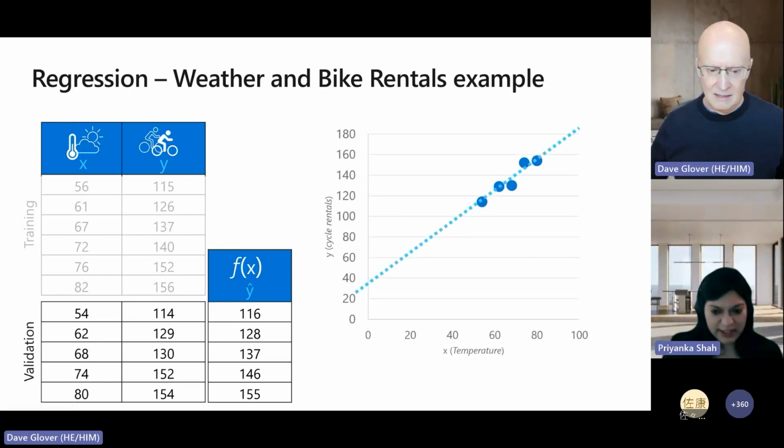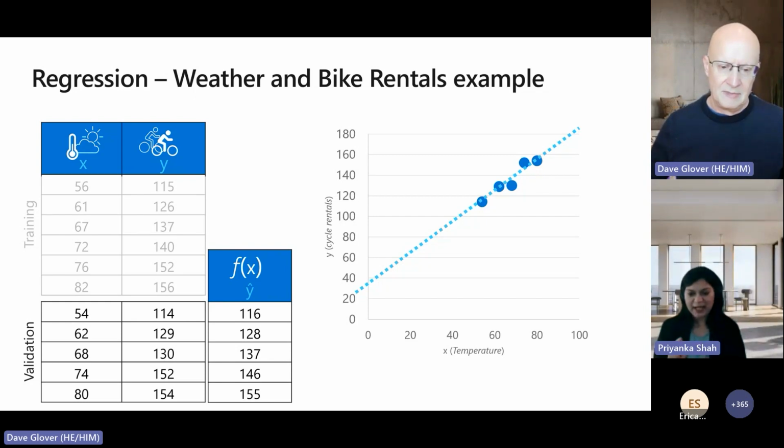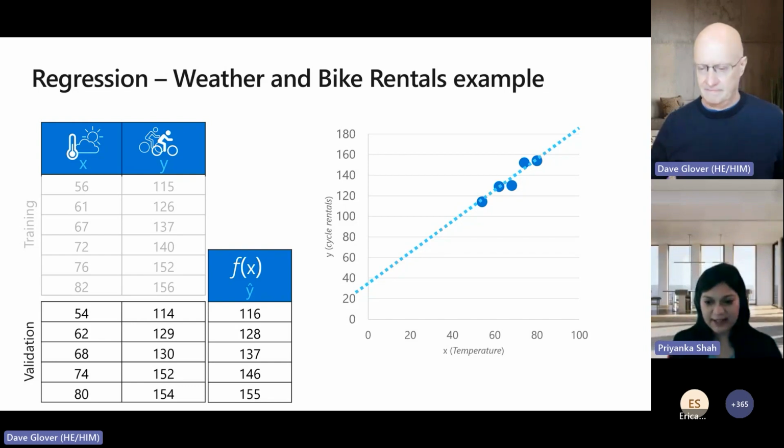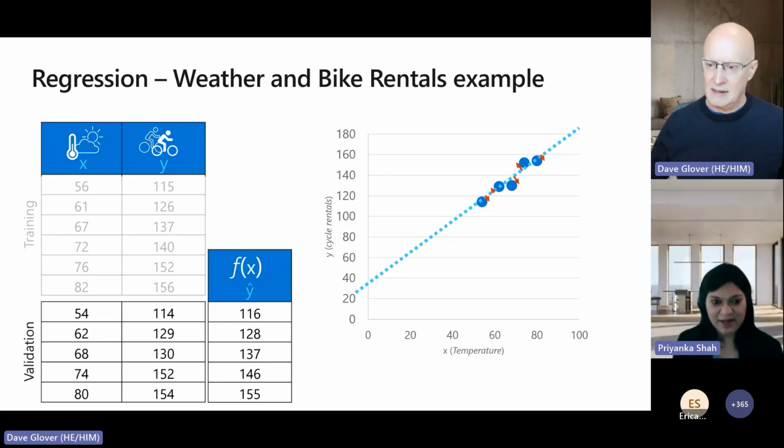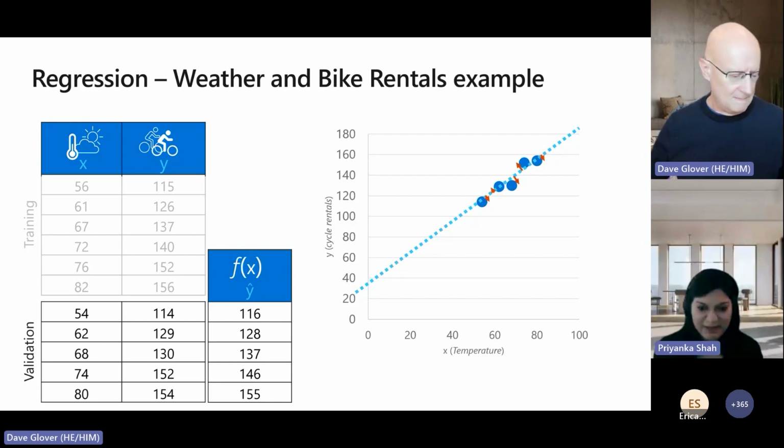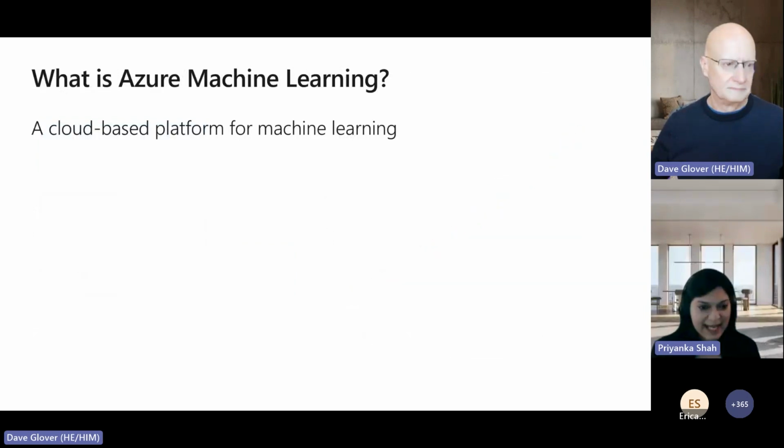Yep. So this is the function which you've gotten, and the little far-off data predictions which you've made, right? So let's say on a given day when the temperature was 54, the bike rentals were 114, but we predicted 116. Those small off points are what we call biases or errors, right? And those we will fix to improve the model accuracy. But those are things which we would discuss at a later point of time in a bit of a deep dive. So let's move on to the next slide.